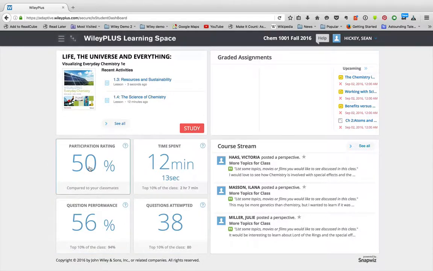So I've got a 50% participation compared to my classmates. That means me going in and liking stuff, reading stuff. I'm about at the 50% ranking of the class. So you can see that. The time I've spent versus the top 10% of the class, how much time they've spent, the questions I've attempted versus the top 10% of the class, my performance versus the top 10%. So you can kind of get a gauge of where you are in the class.